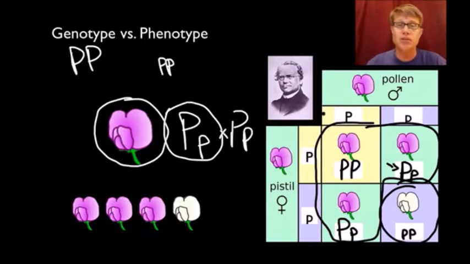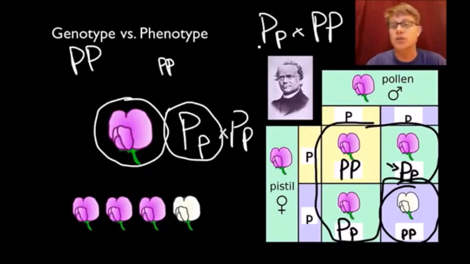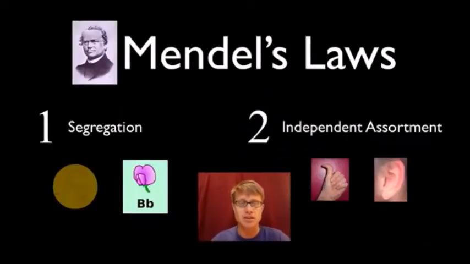And if you ever get a cross like this in a problem, for example, a cross like this, if you're not sure what the offspring are going to be, just do a simple Punnett square, where these two alleles or versions of the gene are going to be on the top, and these two are going to be on the side. We'll do some practice problems in just a second.